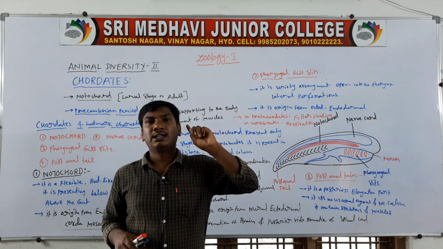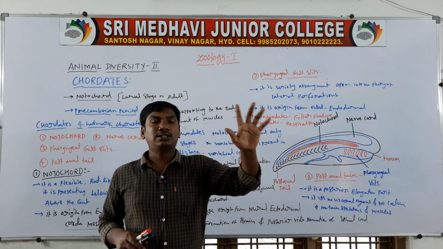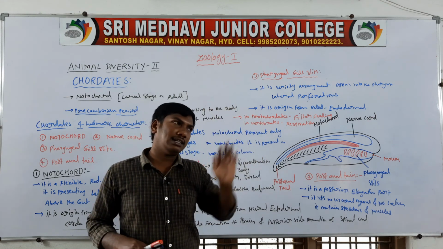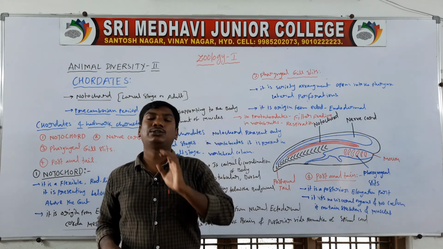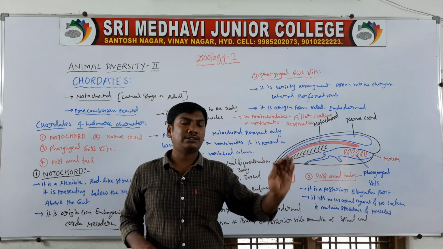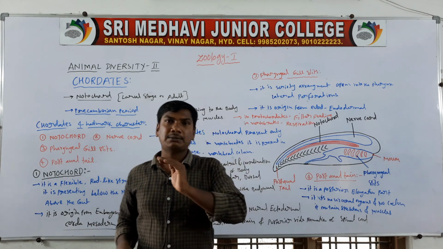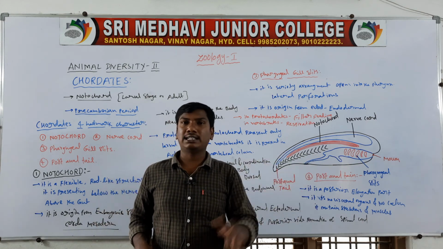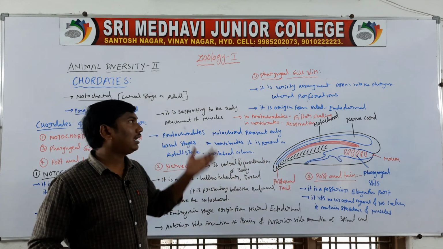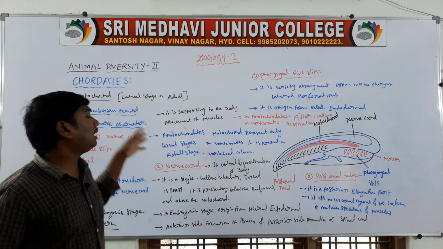First one, level of organization: organ system level. Next one, coelom is enterocoelom. Germ layers are triploblastic. Circulatory system is a closed type. The gut is a complete gut. So these are the other characters of the chordates.